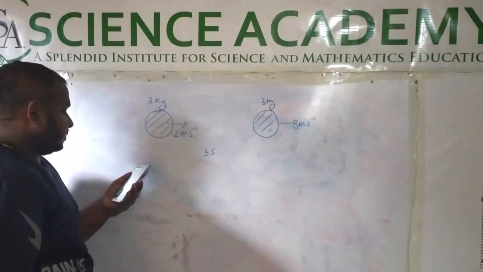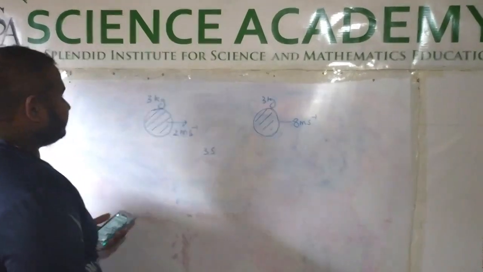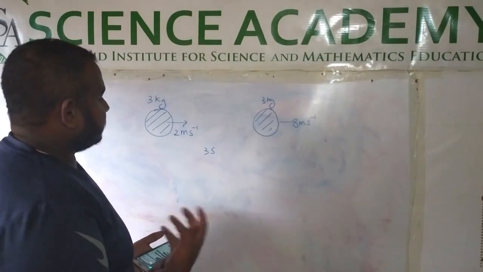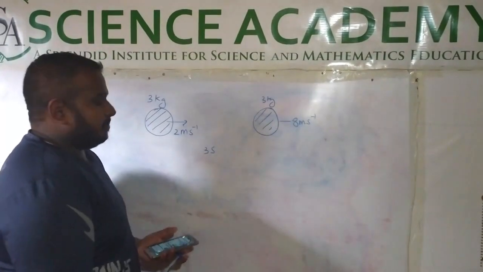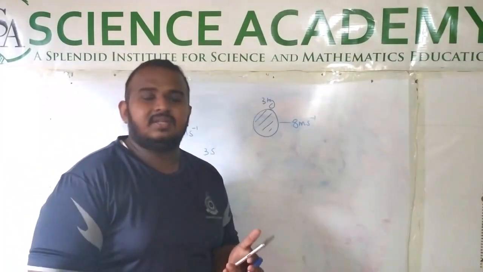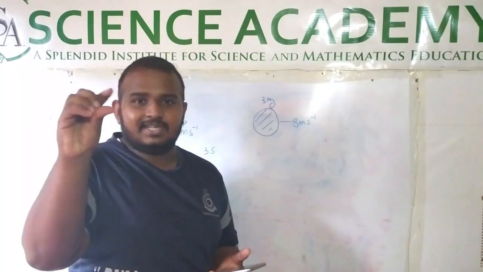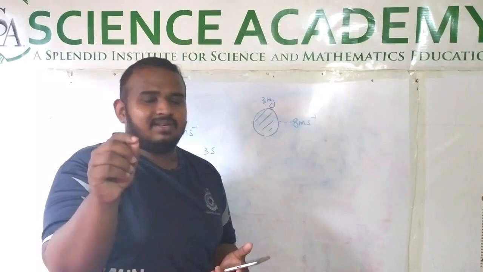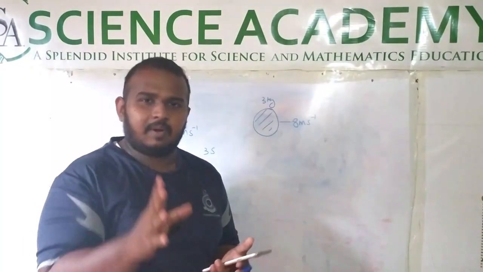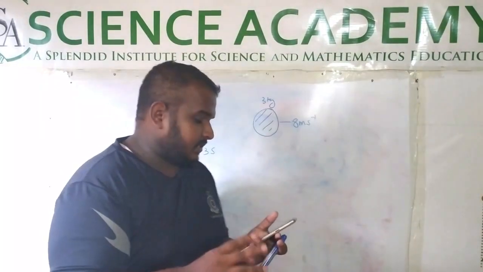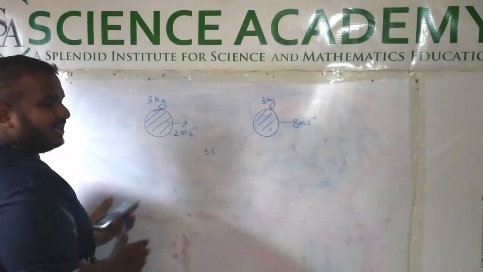Right. The fourth question needs more calculation, but before that you have to understand the question. Most of the students select the numbers present in the question, just add and subtract, and go for the answers. That's not the proper method. Whenever you do questions like this, first draw diagrams.